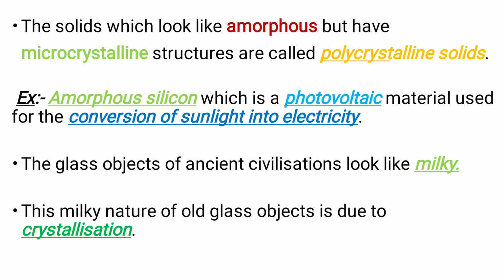The solids which look like amorphous but have microcrystalline structures are called polycrystalline solids. An example is amorphous silicon, which is a photovoltaic material and can be used for the conversion of sunlight into electricity. The glass objects of ancient civilizations look milky, and this milky nature of old glass objects is due to the crystallization process.